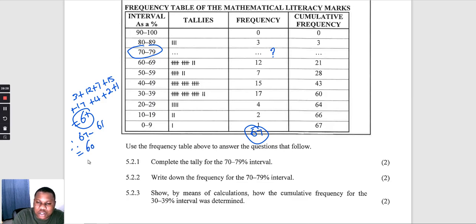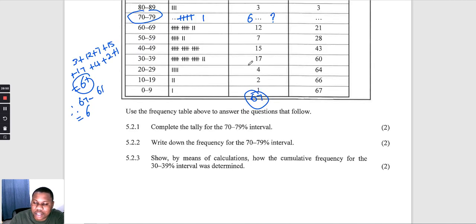So how do we write a tally for 6? A tally of 6 is written as 1, 2, 3, 4, 5, and 6. Then they say write the frequency for 70 to 79. Our frequency here is 6. That means our answer here is number 6. Okay, then here 1, 2, 3, 4, 5, and 6.